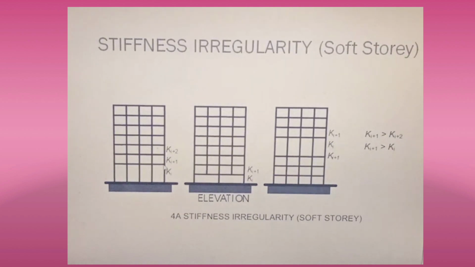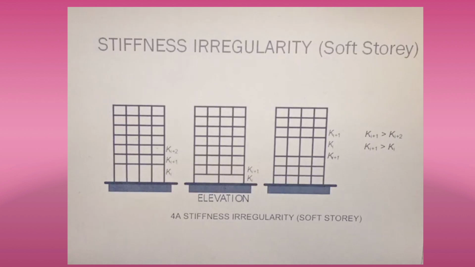First let us understand what a soft story is. A soft story is a story whose lateral stiffness is less than that of the story above.